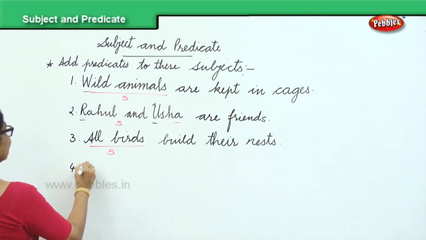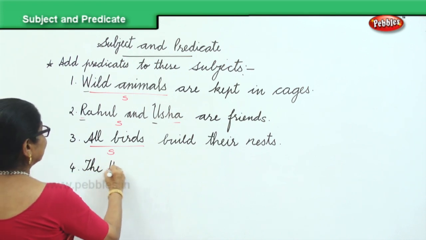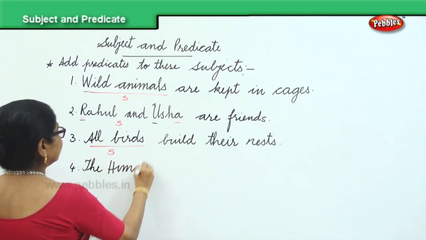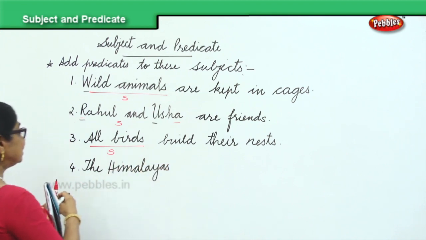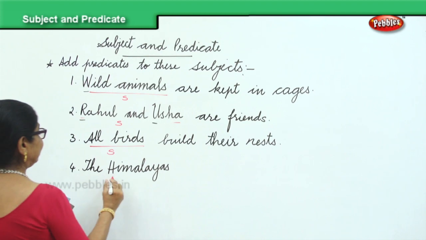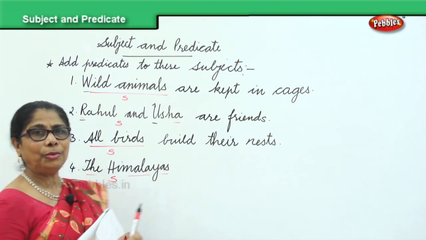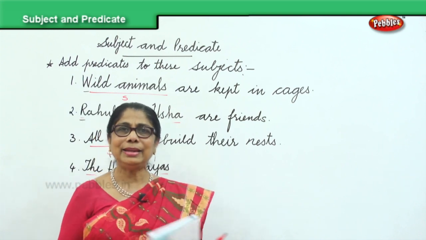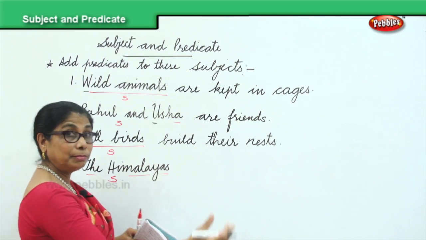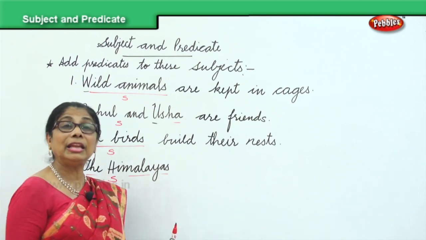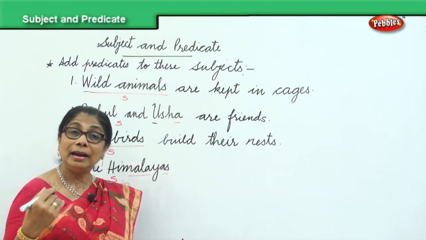The Himalayas. T capital letter. The Himalayas, that's the subject I am providing for you. Now, put in predicate to complete the sentence. The Himalayas are the highest mountain ranges. The Himalayas are in the north.